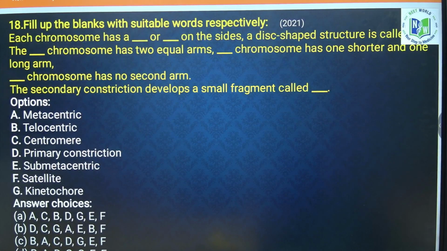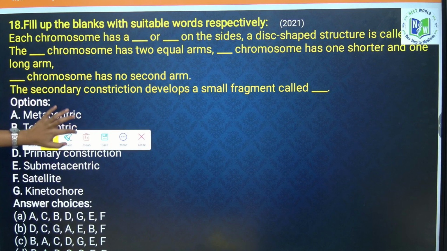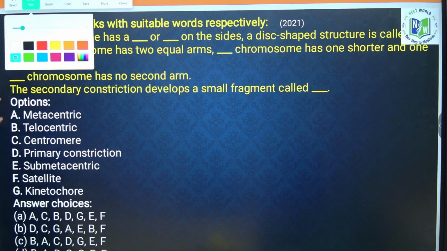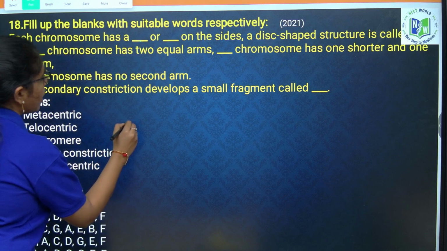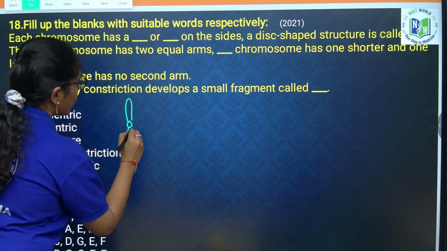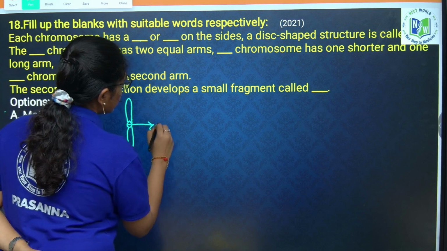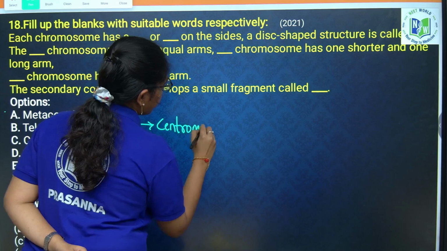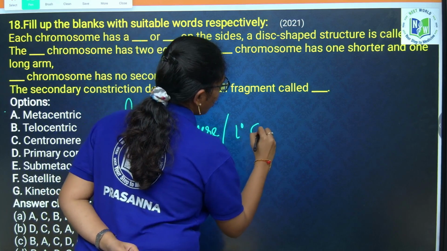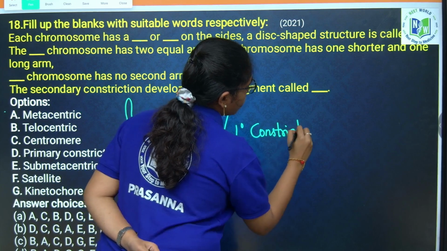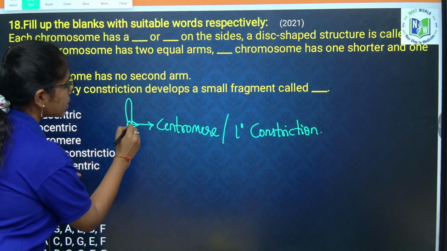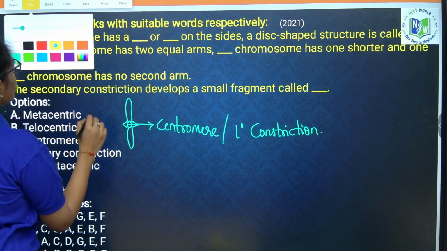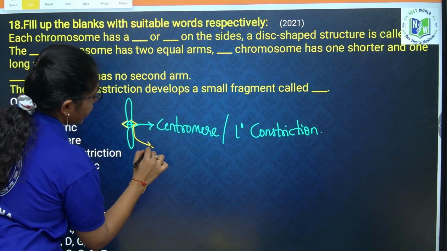Here, we need to fill the proper statements in the blanks given in this paragraph. Each chromosome will have a centromere or primary constriction. On the sides of this we have disc shaped structures. What are they called? Kinetochores.